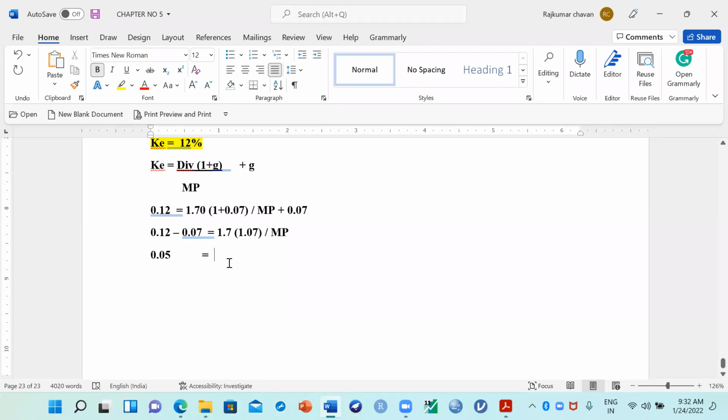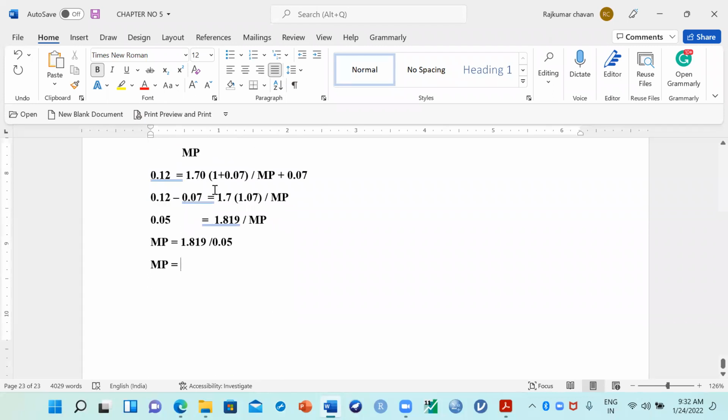So now how much is it? 1.7 into 1.07. What value will it come to? Can you put it in the chat box? 1.819 divided by MP. Okay. So the MP is equal to how much? 1.819 divided by 0.05. What is the market price of this company then?